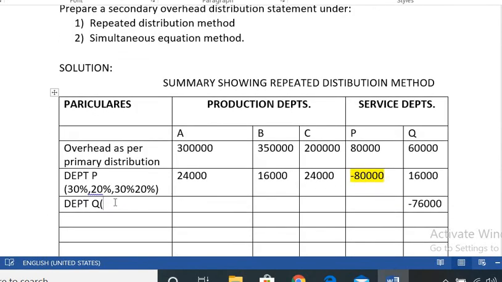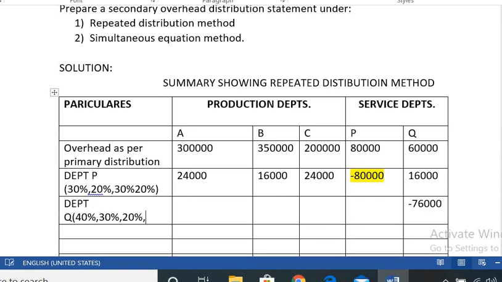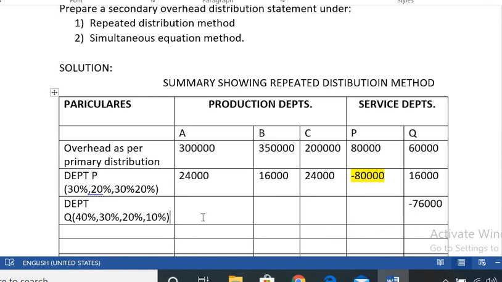Take it as percentages, or you can take the ratios 40:30:20:10. So 76,000 reapportioned to all the departments in the given percentage comes to 30,400, then 22,800, then 15,200 and 7,600. Again this column is nil.